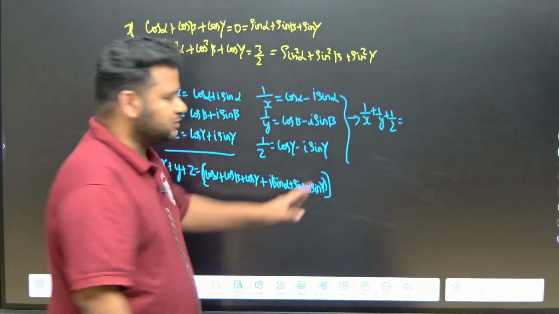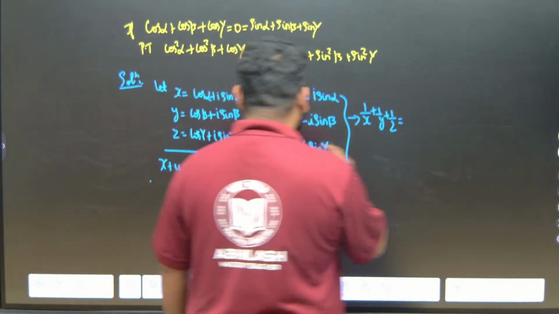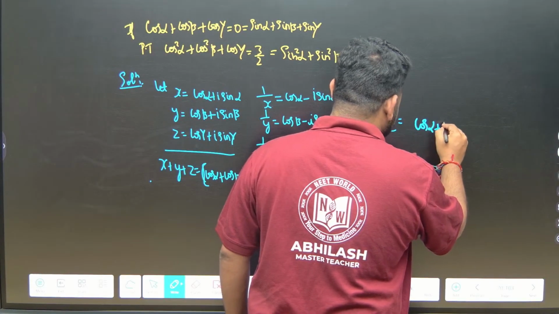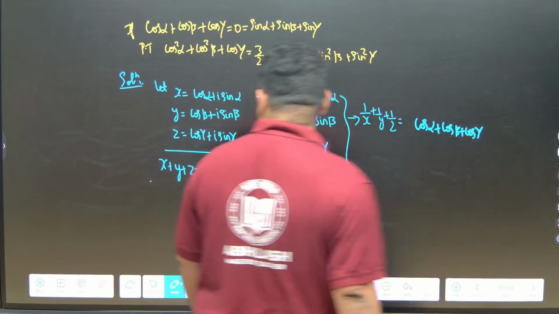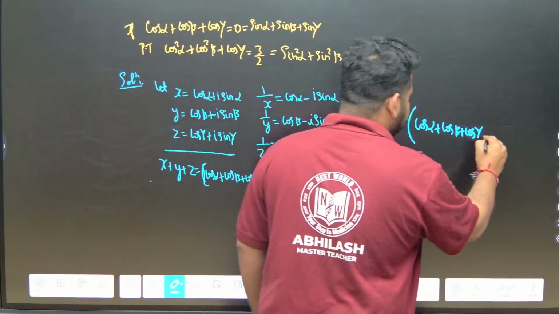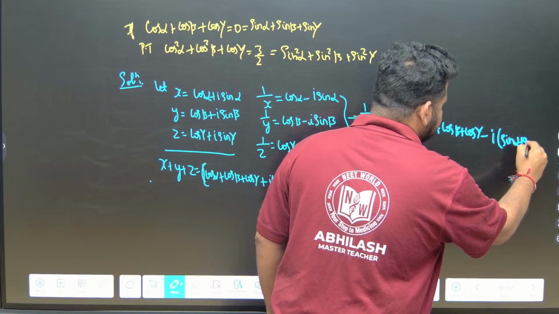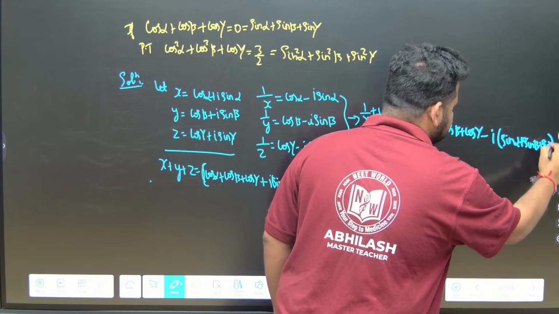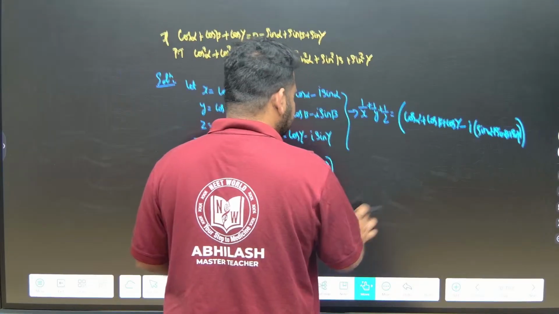This will be equal to cos alpha plus cos beta plus cos gamma, minus again I times (sin alpha plus sin beta plus sin gamma). This is what I have. Now observe carefully.